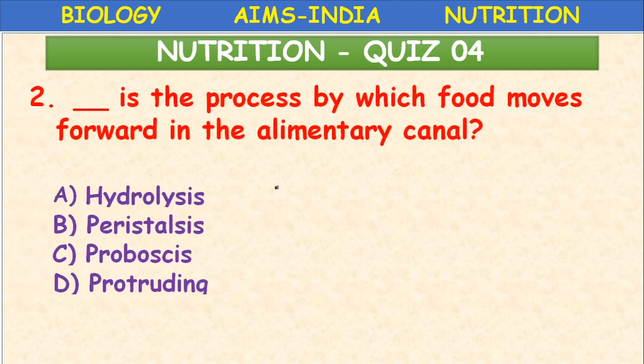Next, dash is the process by which the food moves forward in the alimentary canal. What is that process? Wave like motion. The wave like motion of the esophagus, what is it called? Peristalsis. Option B.